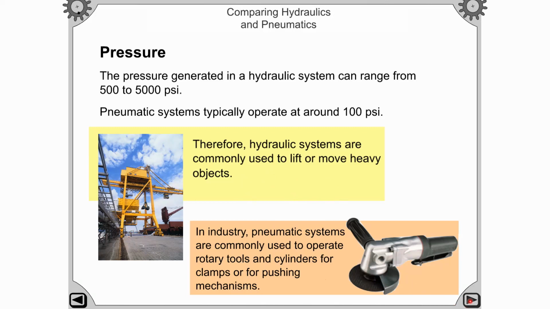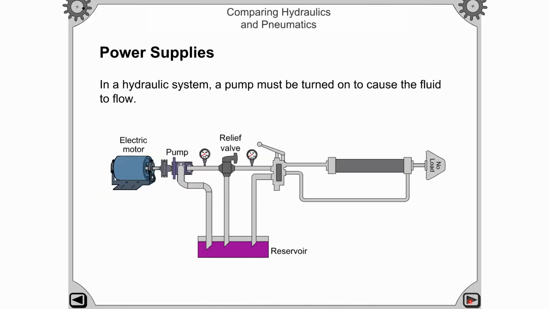So if you are required to lift a heavy object, then the hydraulic system is used. If your requirement is to lift, clamp or push a not-heavy object, then the pneumatic system is used, right?